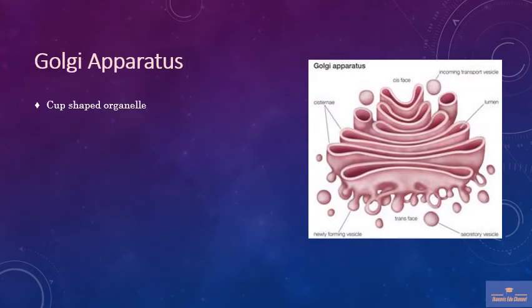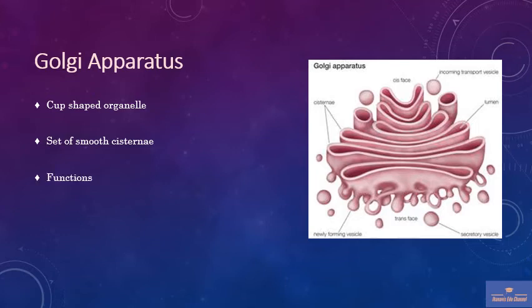Golgi apparatus are cup-shaped organelles present near the nucleus. They have a set of smooth cisternae and also vesicles, which help in transport of proteins in and out of the cell. There are three types of cisternae: one is cis, another is median, third is trans. The proteins are transmitted from the rough endoplasmic reticulum to the cis, then to the median, then to the trans, and then towards the secretory vesicles.